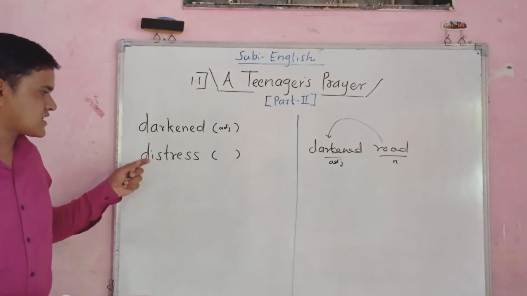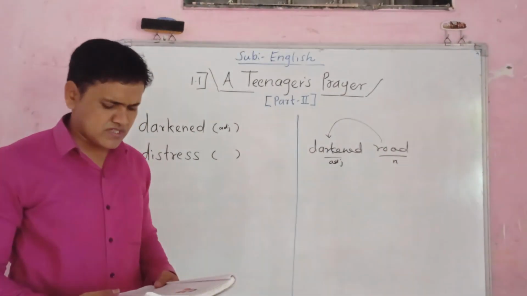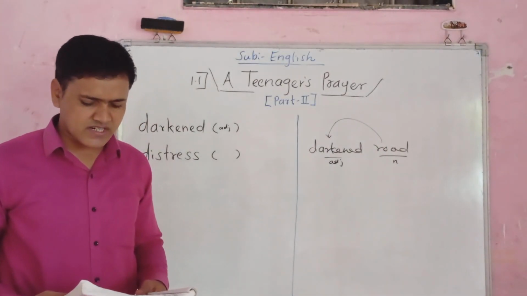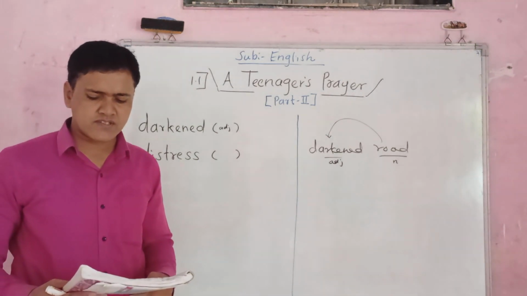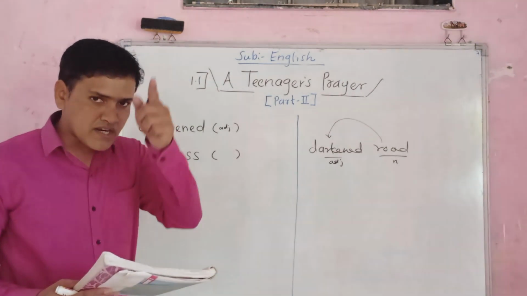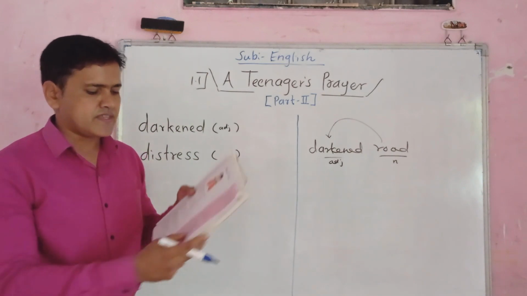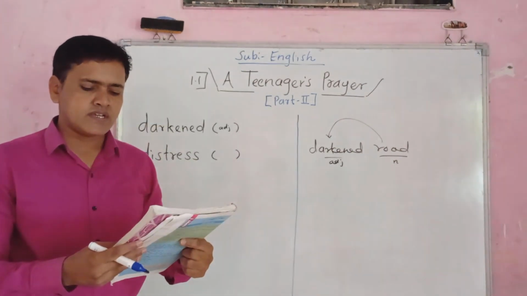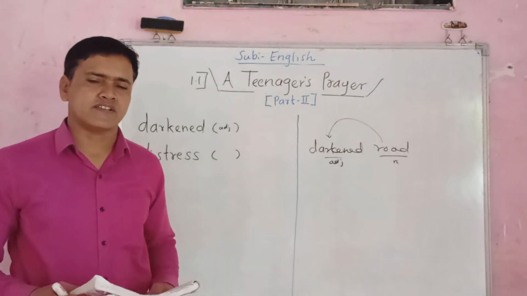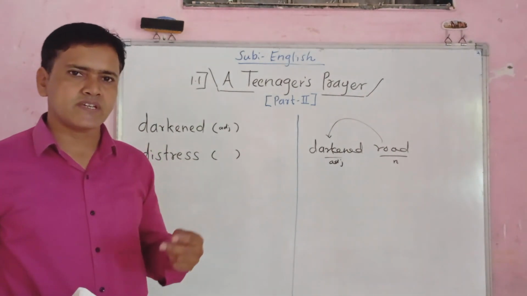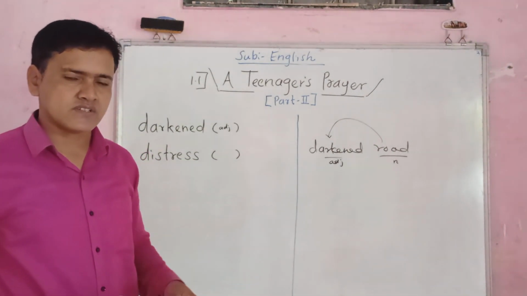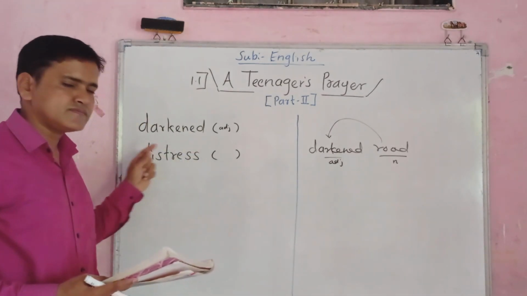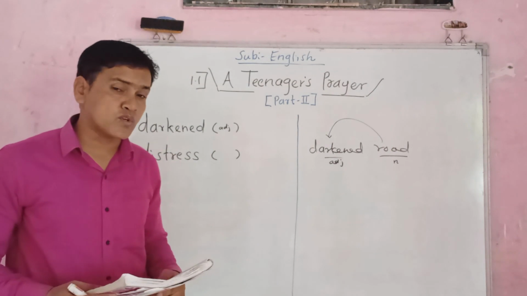Now see distress. You can see that word in the last line of the second stanza. Distress. What does distress mean? In the margin space in your book, it is given: great worry and strain. Great worry, anxiety, tension, stress. That is called distress. Can you tell me what would be the Marathi meaning?